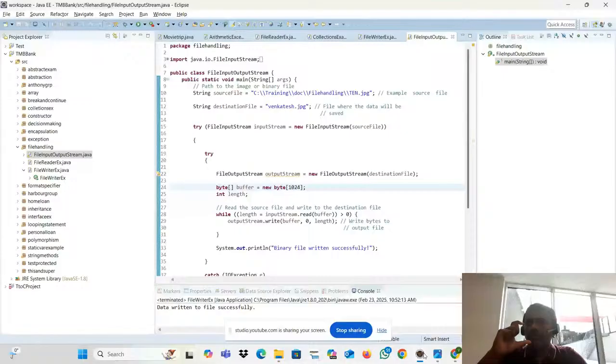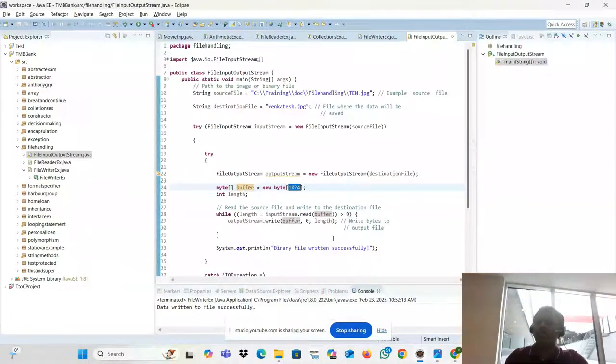How will we measure pictures? It's in MB, KB, kilobyte, megabyte, gigabyte. That's why we always measure binary data that way, right? Whether it is a movie, we will always have gigabyte, megabyte. So to read the particular data, we need to use the byte data type. That's what we are using here. byte buffer is equal to new byte of. You will feel everything is fine, but why are you putting 1024?